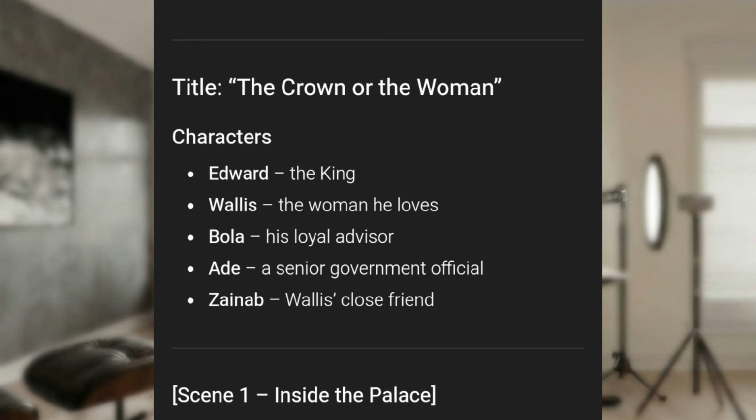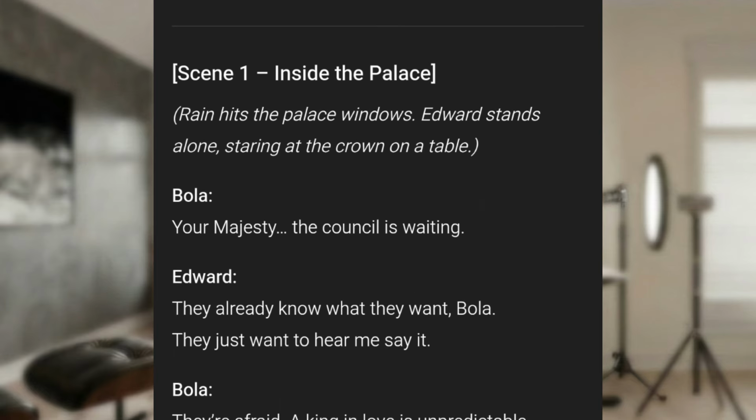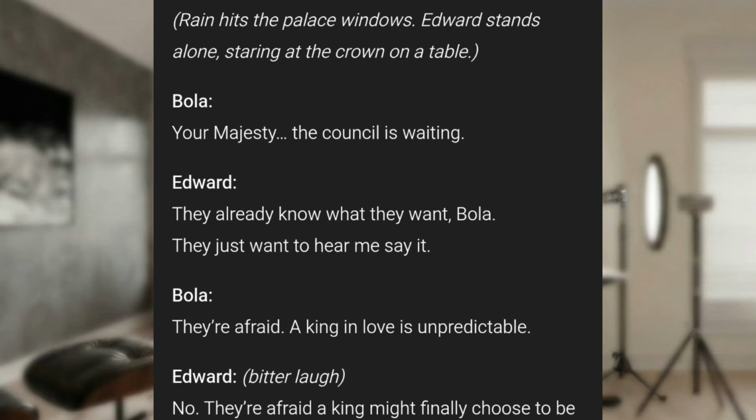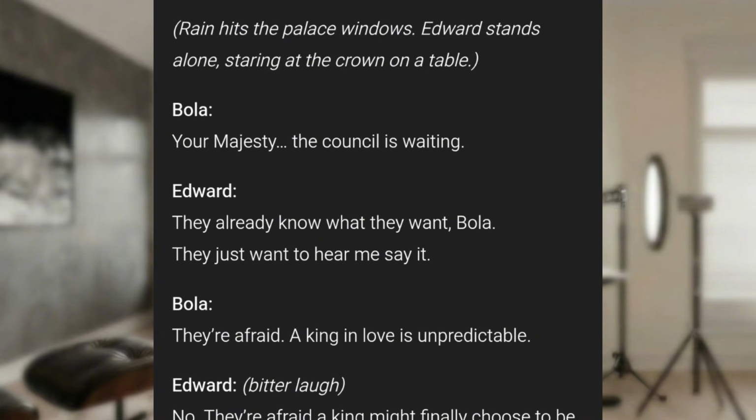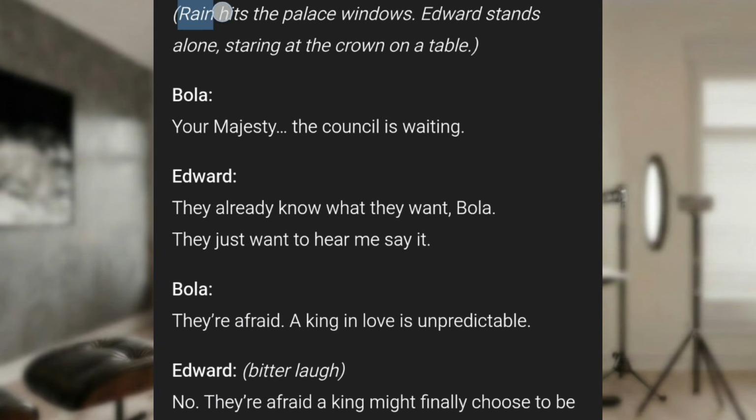Good. So what I want to copy is the section of the script, that's the dialogue. You just go to the first one, scene one, inside the palace. You just copy from here down to this. So just copy it this way.